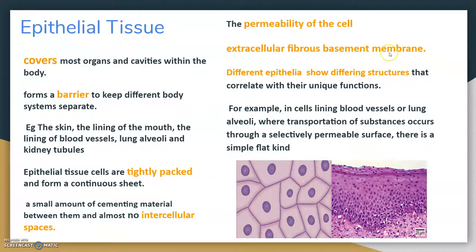All epithelium is usually separated from the underlying tissue by a special basement membrane, and this basement membrane is the base in which all the cells are embedded. It is an extracellular fibrous basement membrane. Now, different epithelia show different structures that correlate with their unique functions. For example, in cells lining blood vessels or lung alveoli, transportation of substances occurs through a semi-permeable membrane, and a simple flat kind of tissue is present in them.